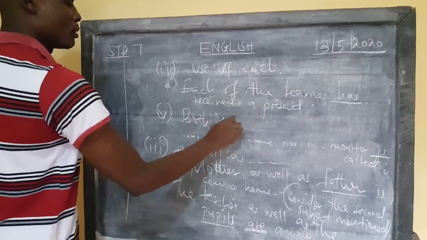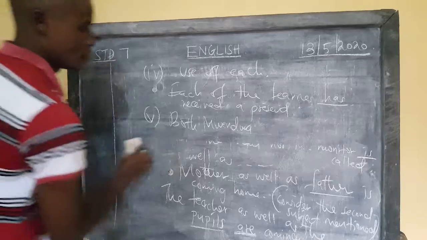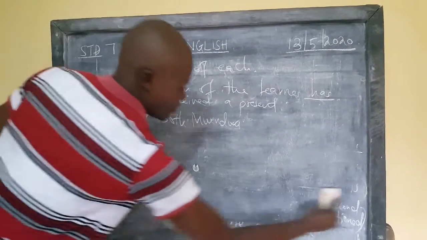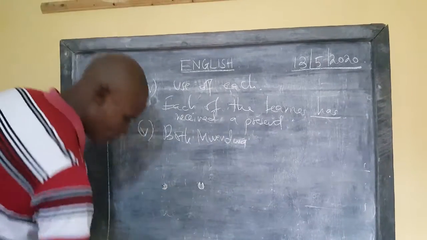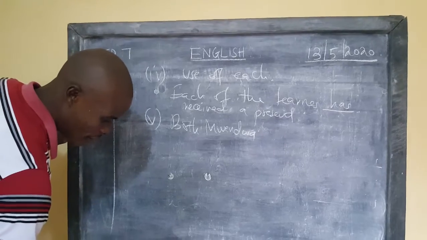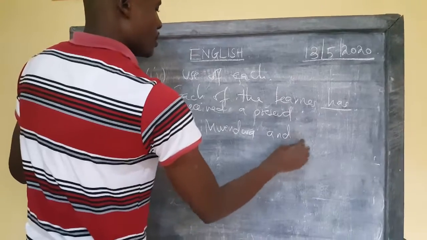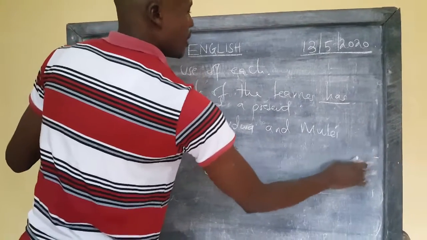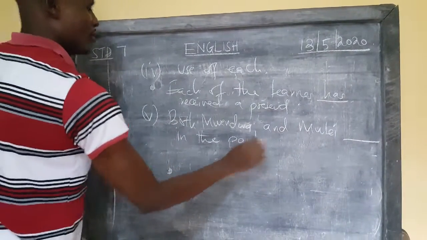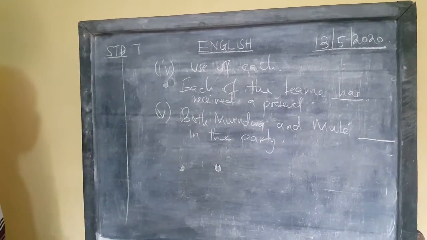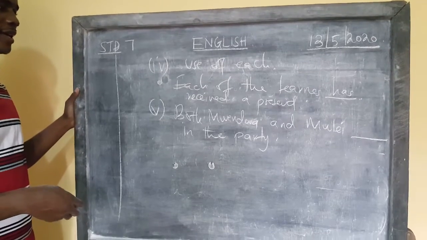Both Mwendwa and Mulei dash in the party. Yeah, I've written that dash there because I don't want to give the answer. I want you to identify the answer on your own. Both Mwendwa and Mulei dash in the party.